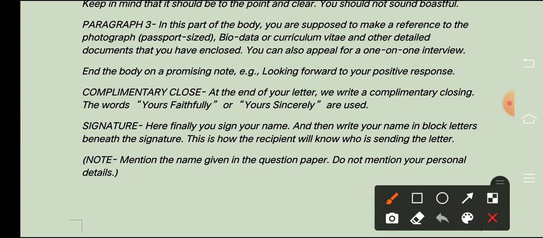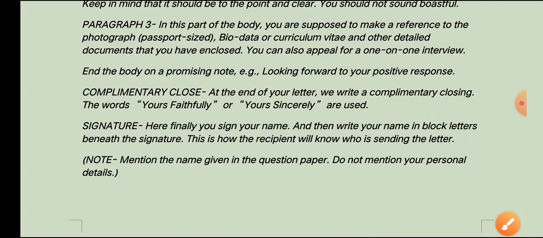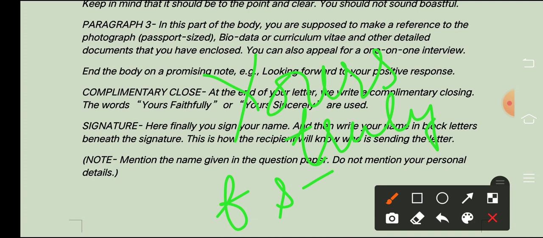When you write down this yours faithfully, yours is okay, but faithfully you have to write down F small here, okay, and sincerely also you have to write down S small. So yours faithfully, sincerely or truly also you may use. Yours truly, it is YOURS, and do not place comma, okay, that will be wrong. So what is the right here? It is YOURS or TRULY, and this truly, sincerely, S and faithfully, whatever you are doing, that should be small because that's a one phrase only, right?